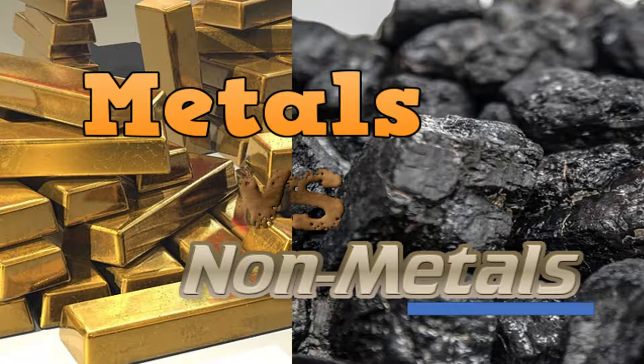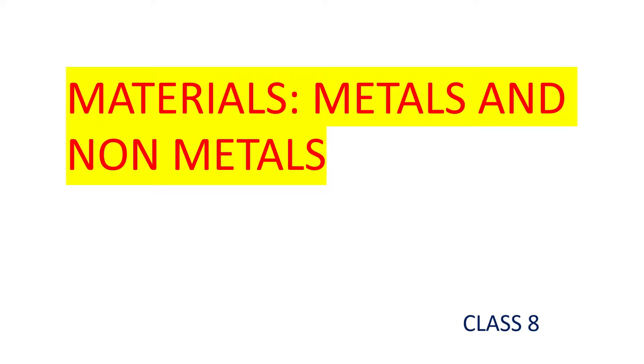So let us begin. What do you mean by metals and non-metals? The question arises first of all. The metals and non-metals definition is generally based on their properties, that is, what properties do they have? So we are just going to study about their properties in comparative tabular form.